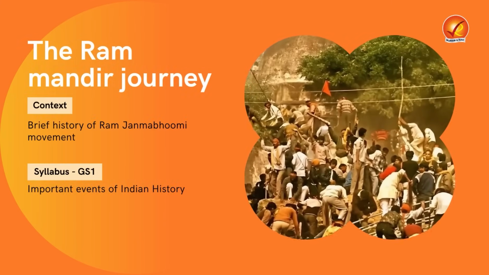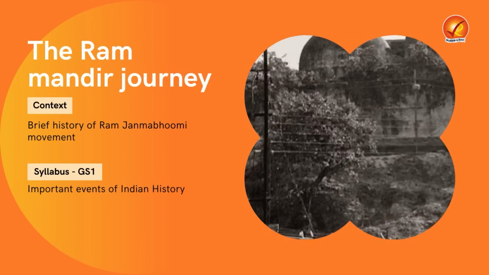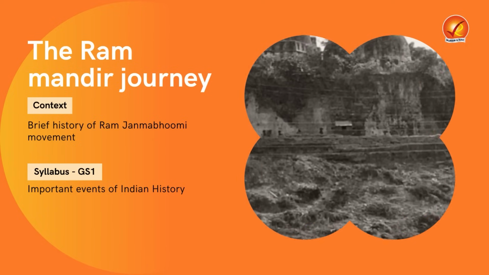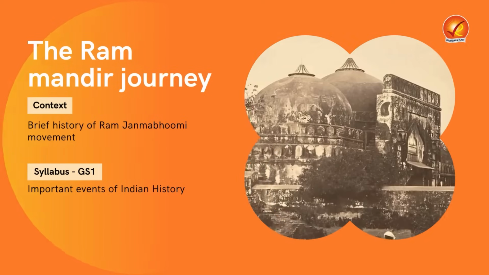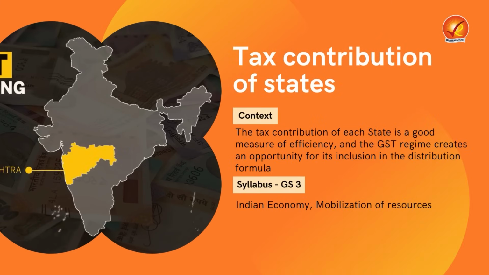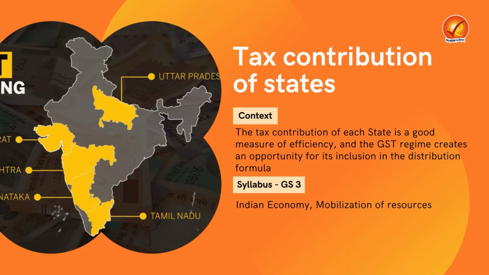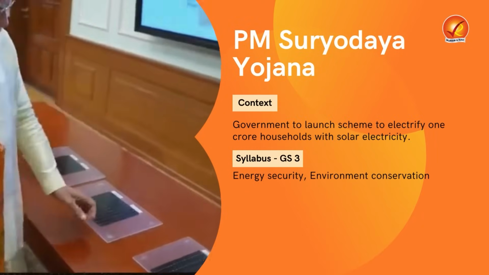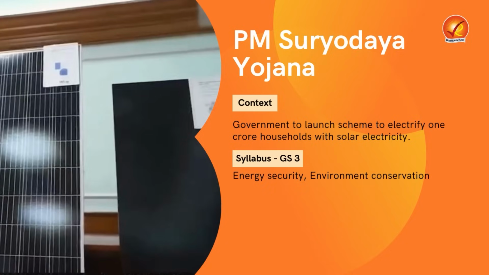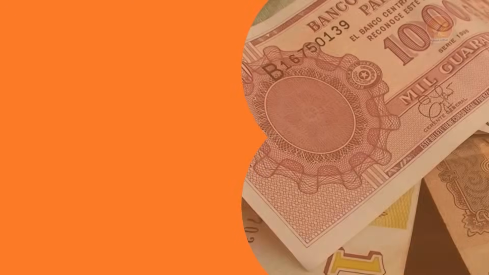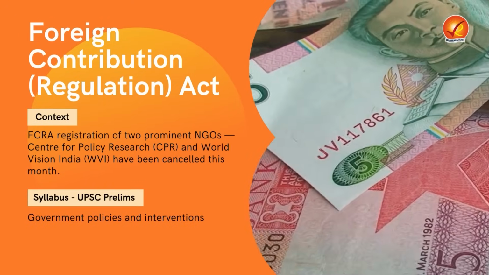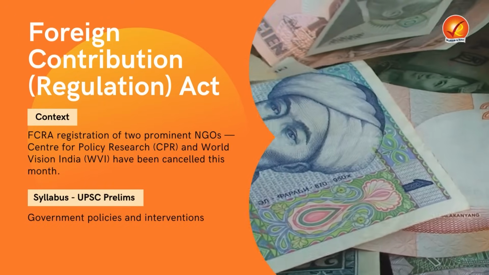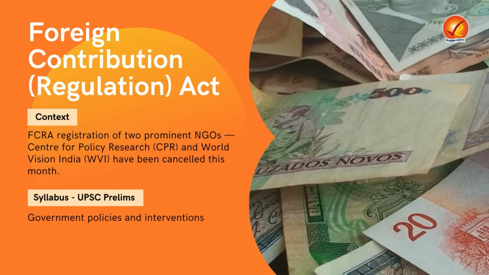In the first article, we will do a detailed analysis of the timeline of Ram Janmabhoomi, its associated history, conflicts, and what is the Ram Janmabhoomi movement. Then we will do the editorial analysis featured in The Hindu about the tax contribution of states and why it needs to be revisited. Then we will do the policy analysis of the recently launched PM Suryodaya scheme, which is nothing but a revamp of the erstwhile solar rooftop scheme. And finally, we will wind up the discussion by reading about the Foreign Contribution Regulation Act, because recently two very important NGOs and think tanks have been deregistered because of this act. So let's get started.